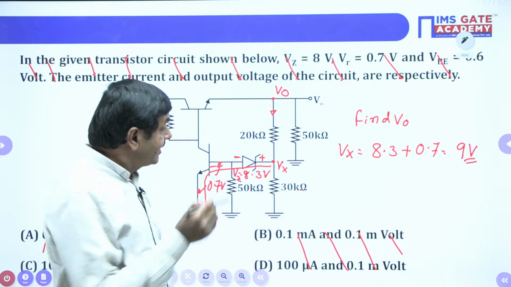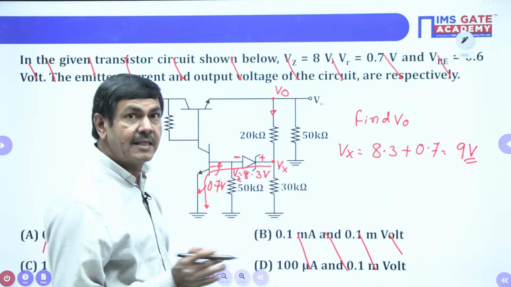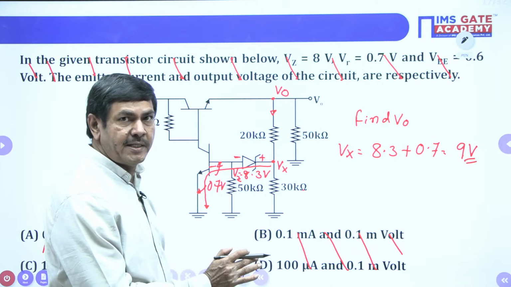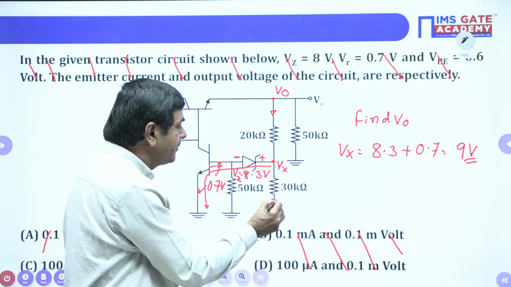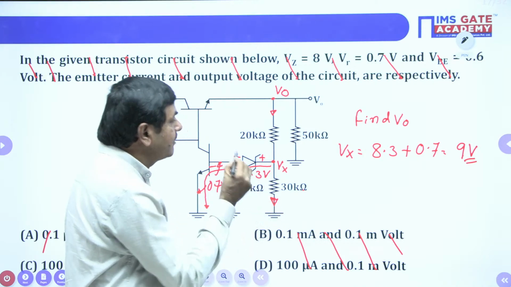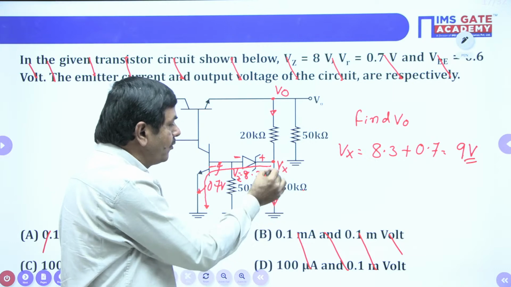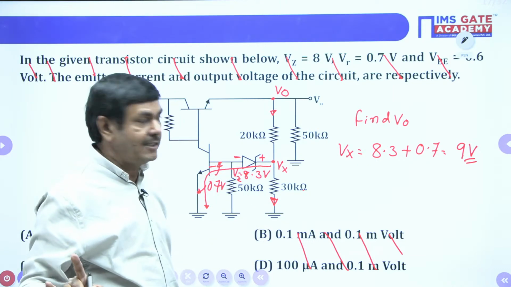So I am neglecting the current passing through the base of the transistor. Since that current is in microamperes, once I neglect it, this current and this current remain the same. Whatever current comes, the same current will flow. This base current is very, very small, but we are neglecting that value.